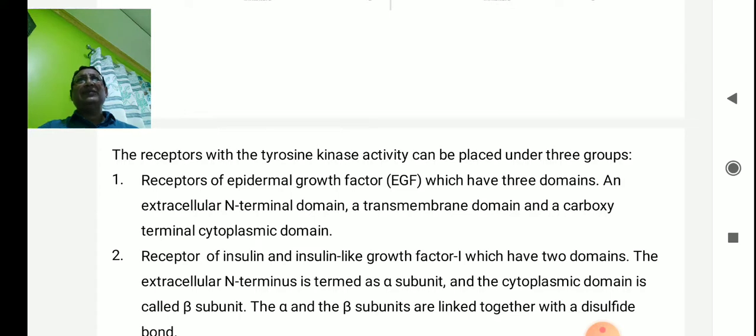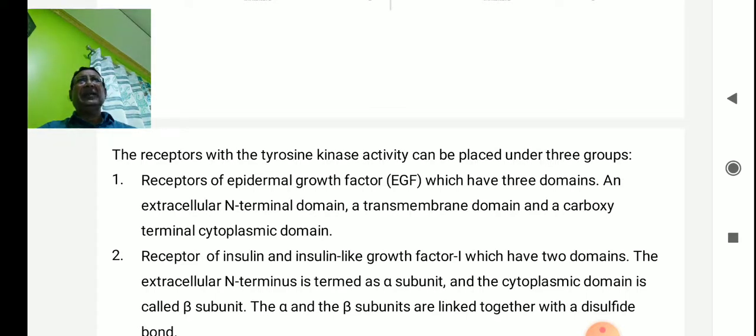And if the receptors are for platelet-derived growth factors and colony-stimulating factors, the binding of the ligand to the extracellular domain generally induces the dimerization of the receptors with tyrosine kinase activity. The process of dimerization of the receptors leads to trans-phosphorylation followed by autophosphorylation of the cytoplasmic domains, resulting in increased tyrosine kinase activity of the receptors.